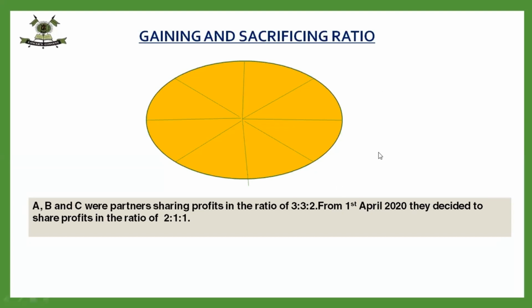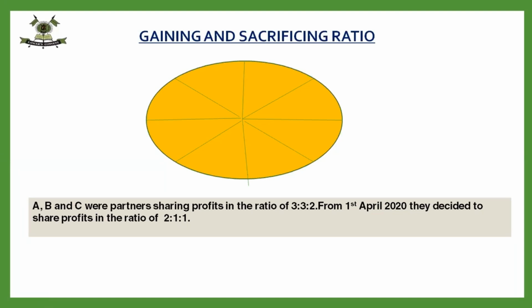But here we will be given the old profit sharing ratio and the new profit sharing ratio, and we will have to calculate the gain or sacrifice. We will not be given which partners are gaining and which are sacrificing. So we have to utilize the formula that we have already learned, that is old minus new: old ratio minus new ratio, or old share minus new share.